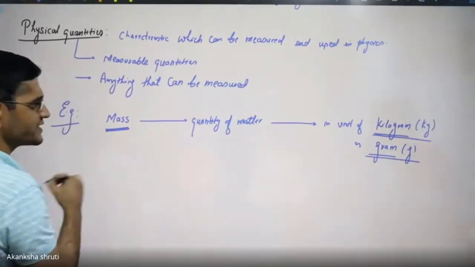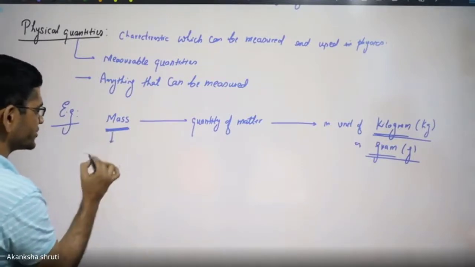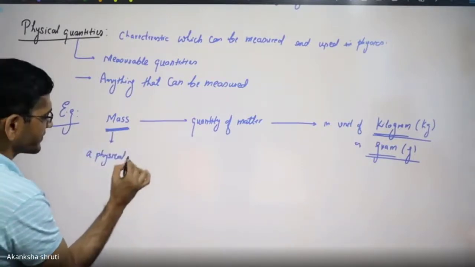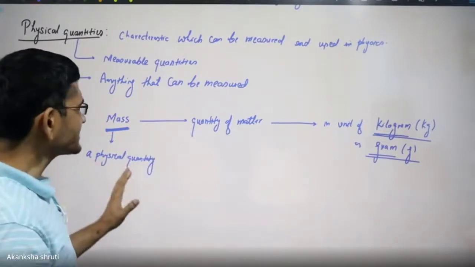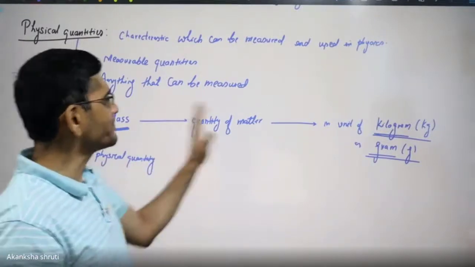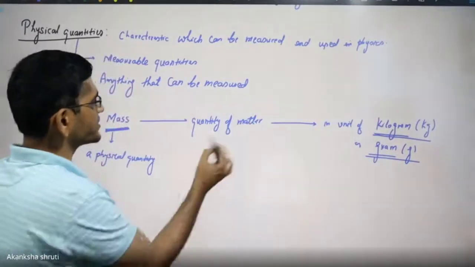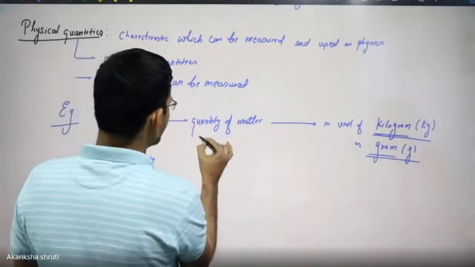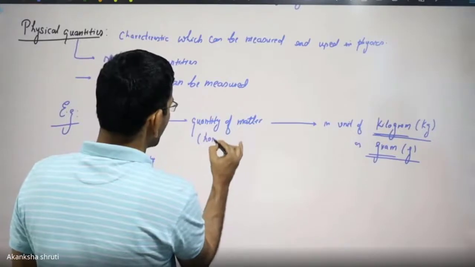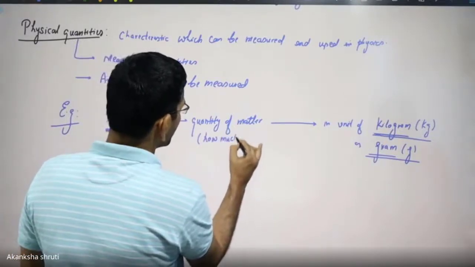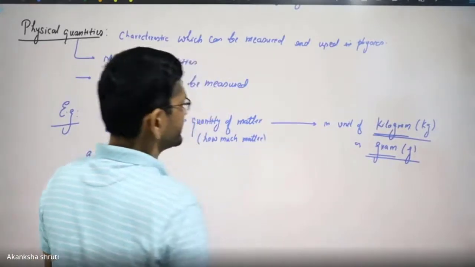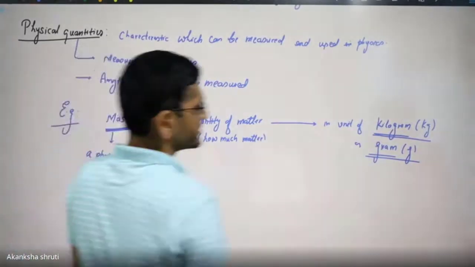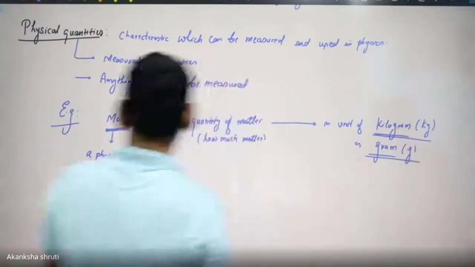So mass is what? It is a physical quantity. What does this mass signify? Mass signifies how much matter is there. So it is the quantity of matter, or simply how much matter do you need, and this is expressed in terms of kilogram or gram.